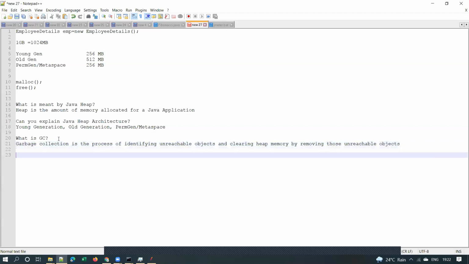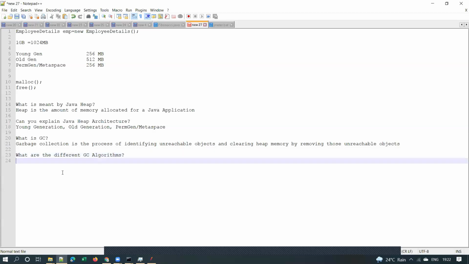And what is the next question? The next question can be, what are the different GC algorithms?